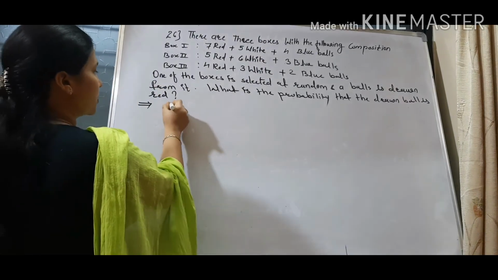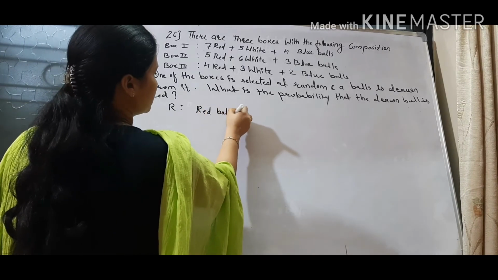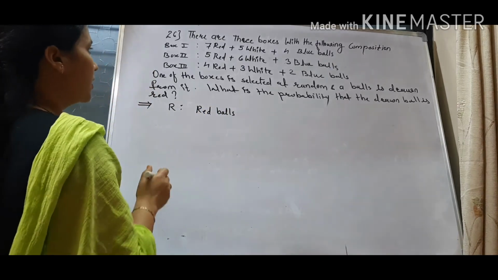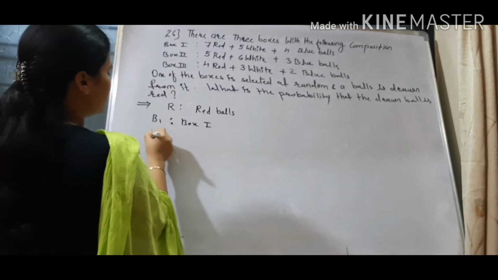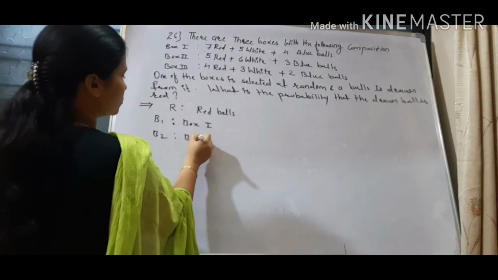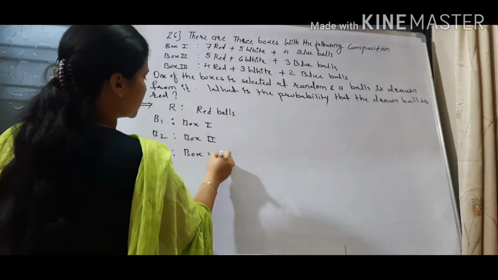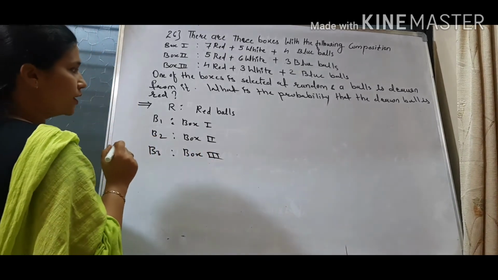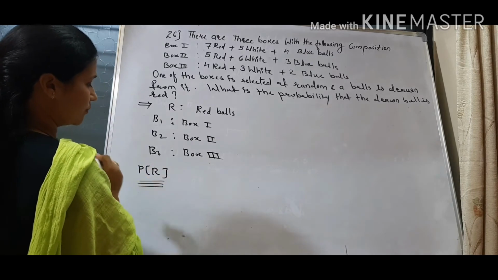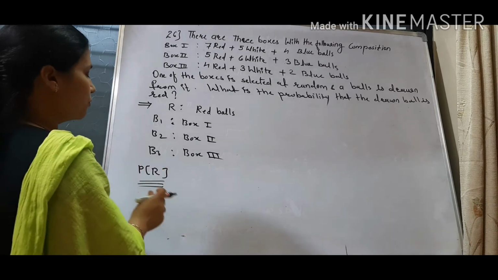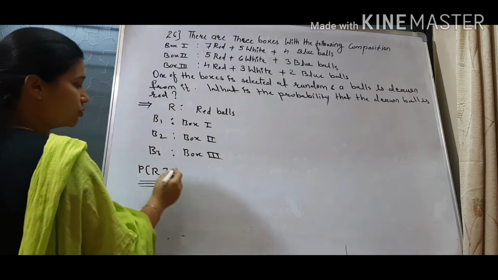First I will explain what the events are. R means red ball. R is explaining only the red ball. Then B1 will denote box 1, B2 will denote box 2, B3 will denote box 3. Now what do we need to find? We need to find the probability of a red ball, probability of R. If we want to find a red ball, then the red ball can be from box 1 or box 2 or box 3. So what are the possibilities?